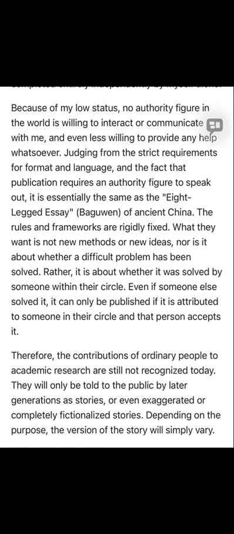The rules and frameworks are rigidly fixed. What they want is not new methods or new ideas, nor is it about whether a difficult problem has been solved. Rather, it is about whether it was solved by someone within their circle. Even if someone else solved it, it can only be published if it is attributed to someone in their circle and that person accepts it. Therefore, the contributions of ordinary people to academic research are still not recognized today. They will only be told to the public by later generations as stories, or even exaggerated or completely fictionalized stories. Depending on the purpose, the version of the story will simply vary.